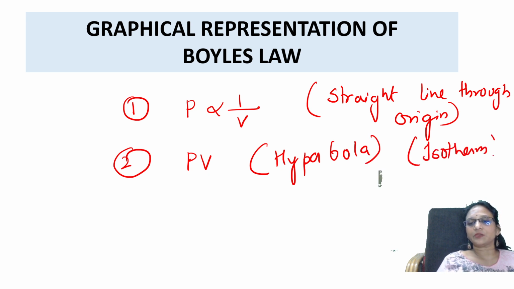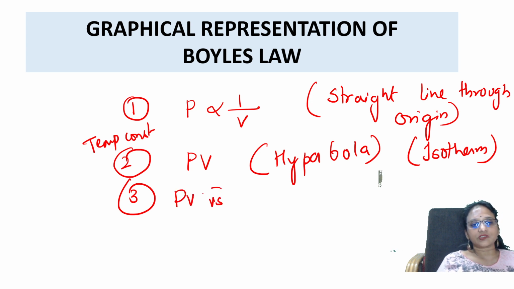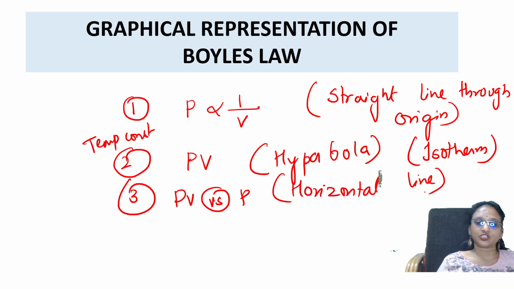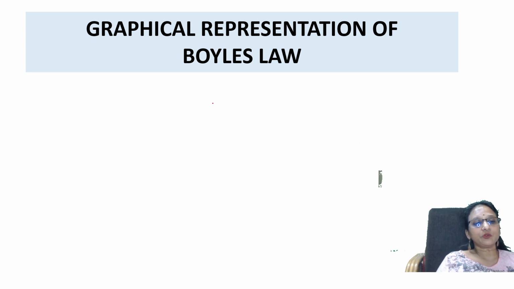Why? Because you're keeping temperature constant. Third graph is PV versus P. You will be getting a horizontal line, a straight line. Let us see all the three. Check. First one, I'm going to draw the first graph.